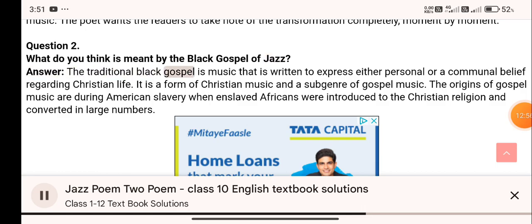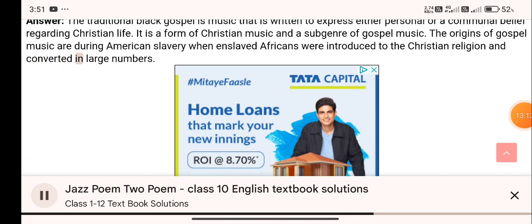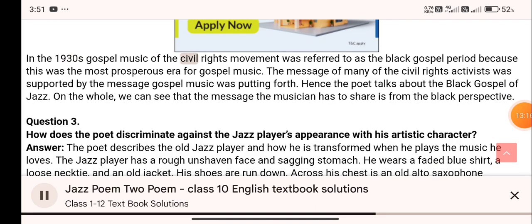The traditional black gospel is music that is written to express either a personal or a communal belief regarding Christian life. It is a form of Christian music and a subgenre of gospel music. The origins of gospel music are in American slavery, when enslaved Africans were introduced to the Christian religion and converted in large numbers.